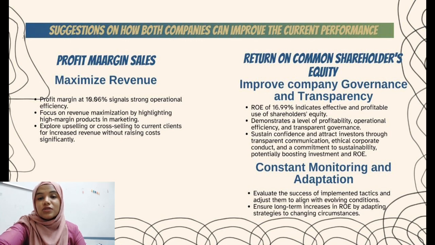There are two suggestions to improve this ratio. The first one is to improve company governance and transparency. Trust is developed and investors are drawn to transparent and well-managed company governance policies. Sustaining transparent communication, moral corporate conduct, and a dedication to sustainability can all have a beneficial impact on shareholders' confidence and may even boost the investment.